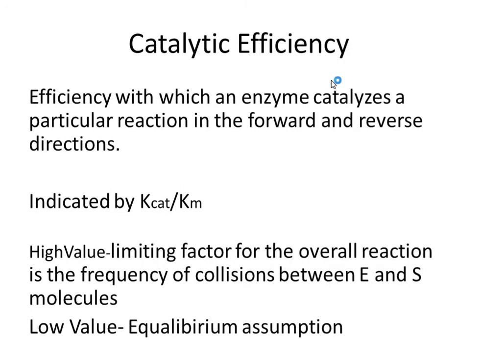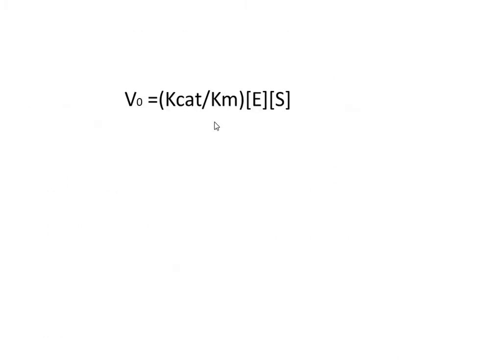Another most important term which is derived from the Michaelis-Menten equation is the catalytic efficiency. Catalytic efficiency is the efficiency with which an enzyme catalyzes a particular reaction in the forward or reverse direction. It is indicated by kcat by Km, and its value can be calculated from the Michaelis-Menten equation, as the rate of reaction is related to kcat by Km by this equation. So if we know the concentration of enzyme, concentration of substrate and V0, then we can calculate the catalytic efficiency or the value of kcat by Km.